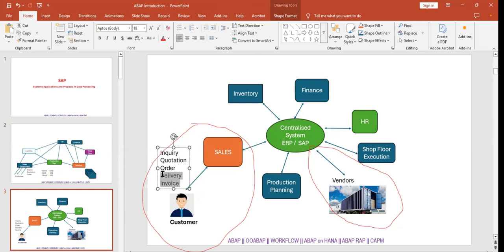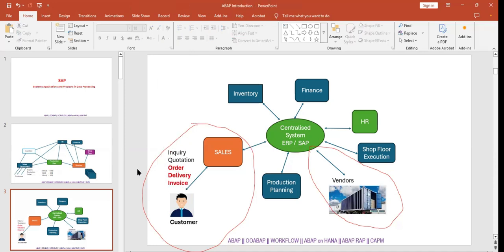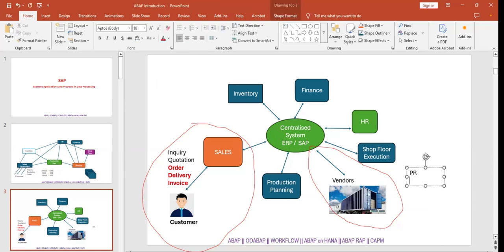These are the five stages we have. Three are required, and two are optional; depending on the company, they will use them or not. That is their choice. For the other cycle, we have purchase requisition, purchase order, and goods issue, which I can take as delivery, and invoice. Everything in this cycle will be taken care of by material management, and the other cycle will be taken care of by SD, sales and distribution.